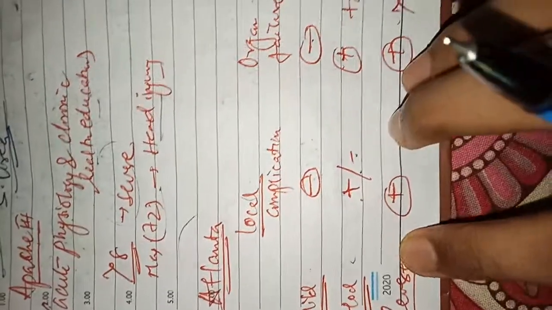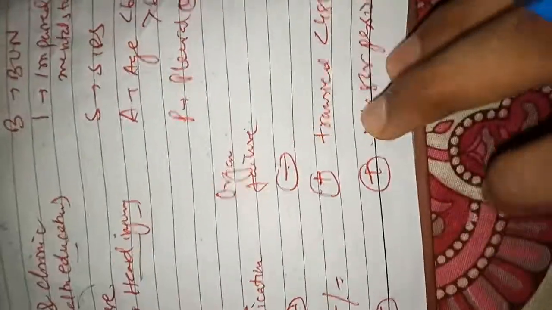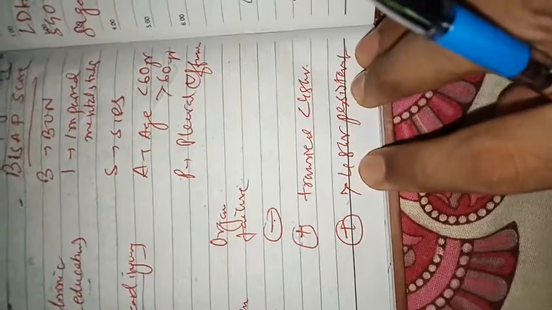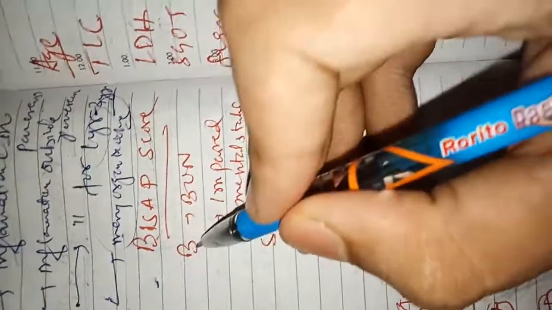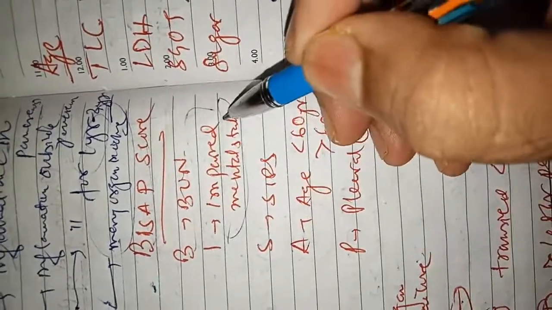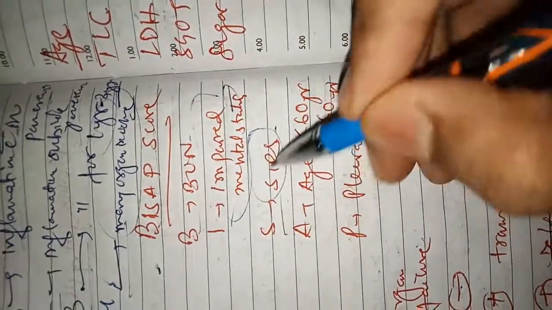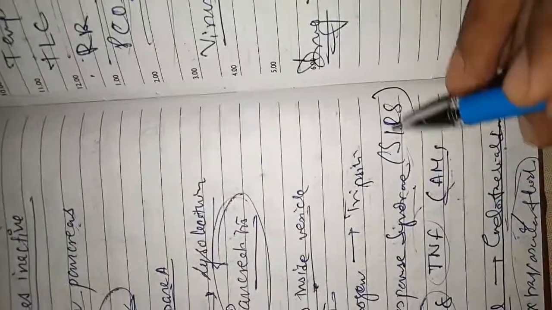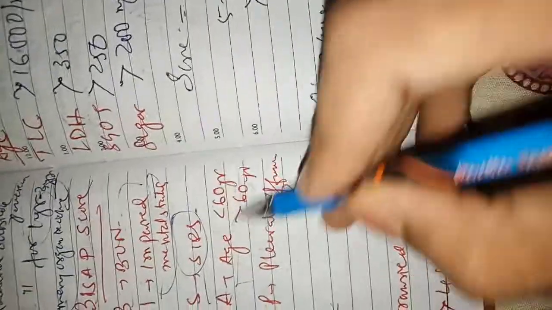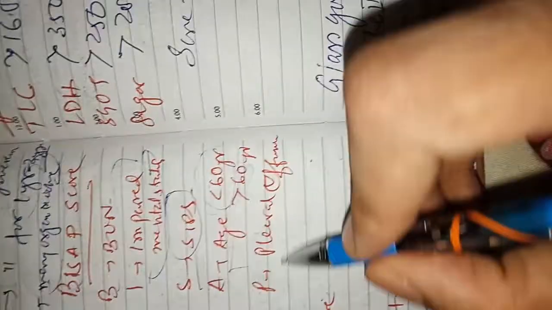In severe form, there is a local complication, and there is also organ failure in persistent form, that is more than 48 hours. There is a BSUP score. BSUP means B for blood urea nitrogen, I for impaired mental status, S for SIRS, that means the systemic inflammatory response syndrome, this criteria to be filled. And A for age, whether he or she is greater than 60 or less than 60, and P for pleural effusion, present or not.